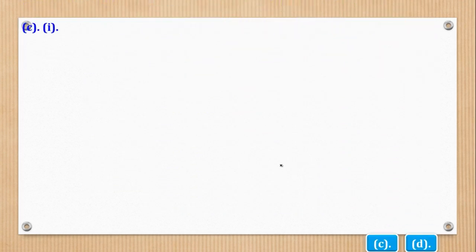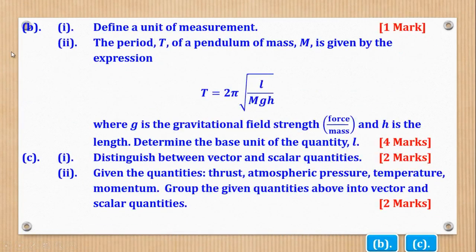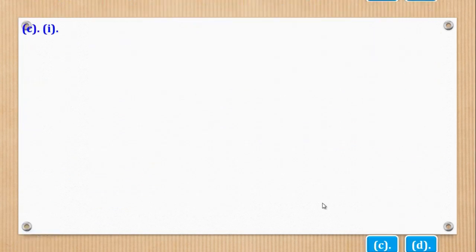Now we shall go to part C. Part C Roman 1 says, distinguish between vector and scalar quantities.